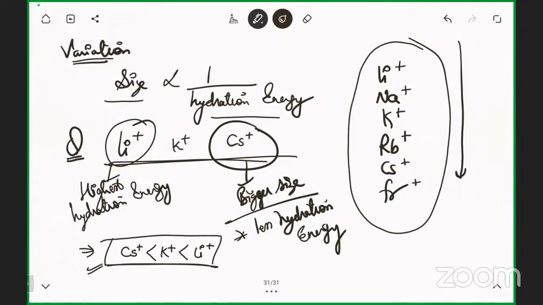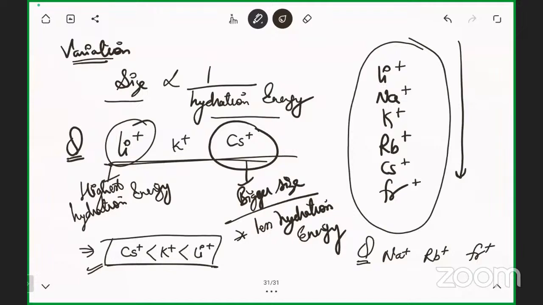Okay, just a simple question I'm writing here: Na positive, Rb positive, Fr positive. Francium is the least, sir.